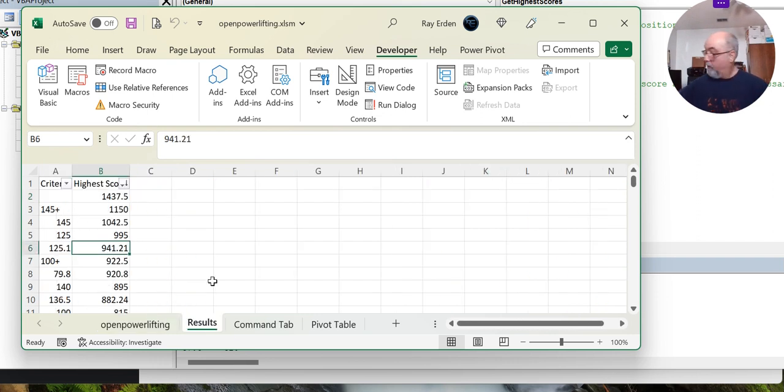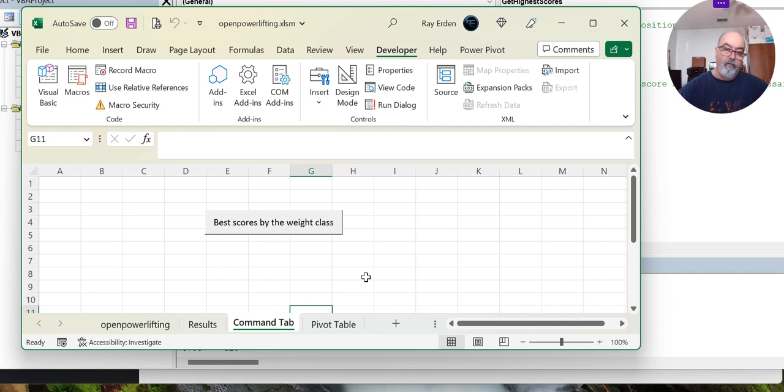So I was thinking, okay, this is good information here, but I want to improve it to make more sense out of the data. The command tab that you're seeing here is simply a button. I call it best total scores by the weight class, which is connected to the code that I was showing you in module 4. If I just click on it, it's going to replace these numbers. I might add different buttons using different VBA code segments, or in short, macros.